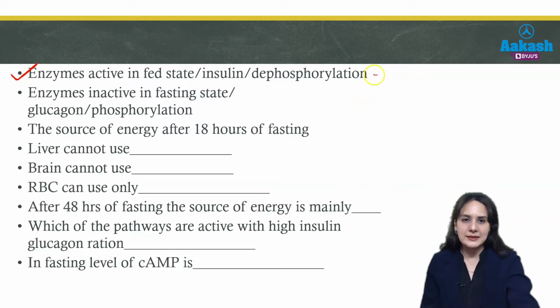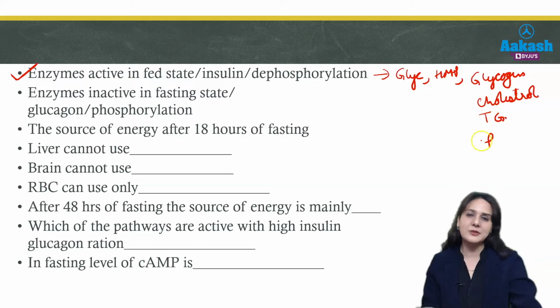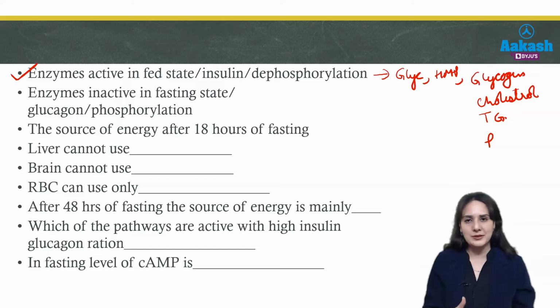So, these are the enzymes of glycolysis, HMP shunt. Then there is synthesis of bigger molecules like glycogen, so glycogen synthase will be activated. Cholesterol by activating HMG-CoA reductase. Triacylglycerols and even proteins will be synthesized more by increasing their translation process.